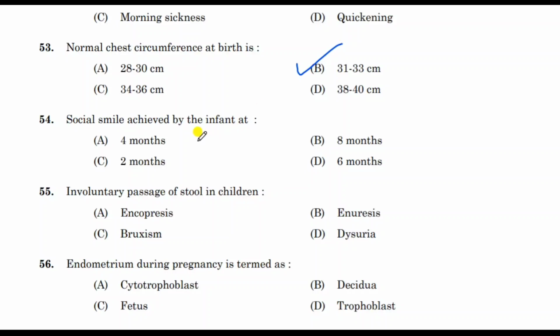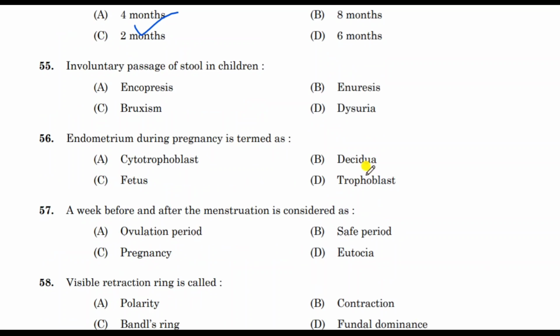Next question. Social smile achieved by the infant at. Correct answer is 2 months. Social smile achieved by the infant at 2 months. Next question. Involuntary passage of stool in children. Correct answer is encopresis. Involuntary passage of stool in children, encopresis.